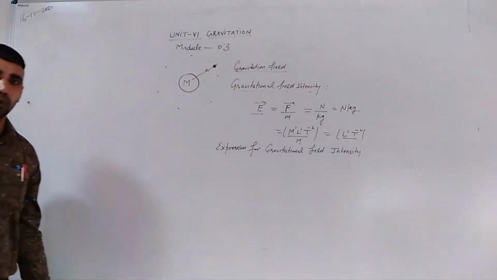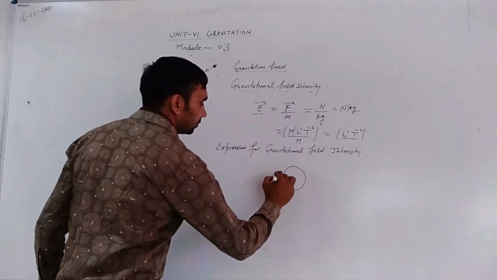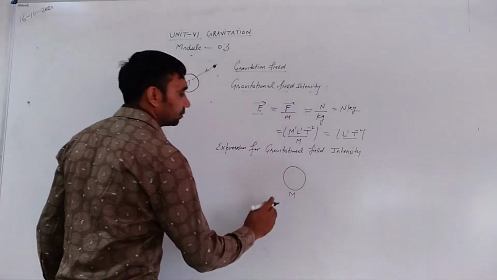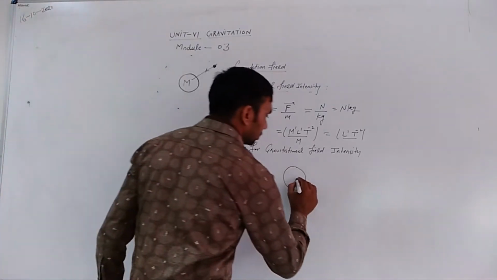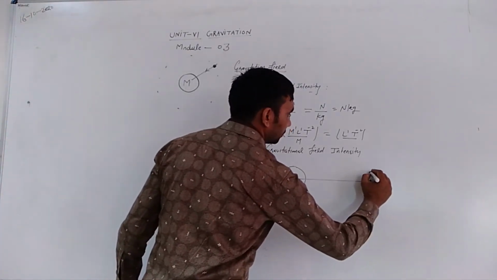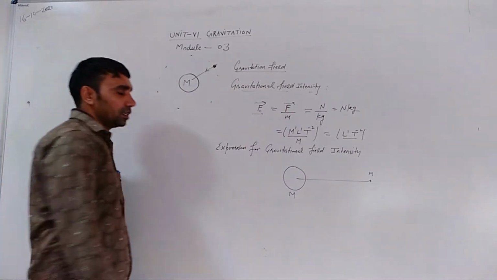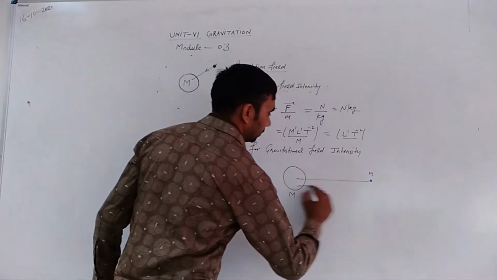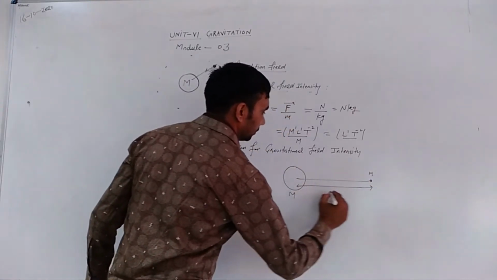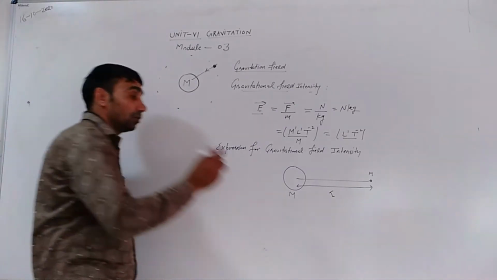Let us consider a body of mass capital M. Another body of mass small m is placed at a distance r1. We want to calculate the gravitational field intensity at point P.